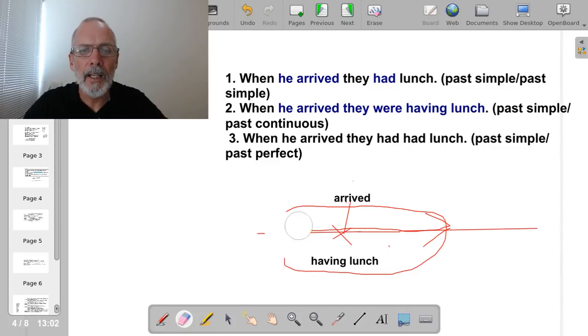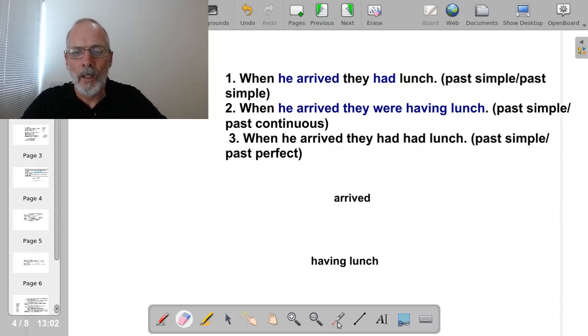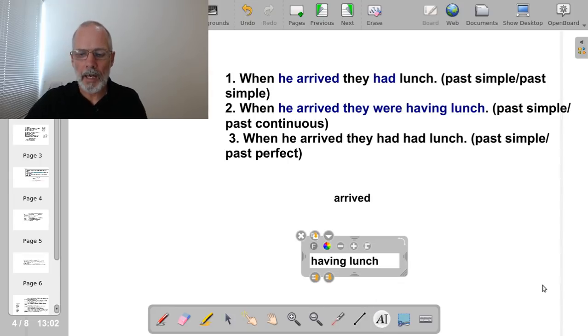And finally we have the last sentence, which is: when he arrived, they had had lunch. Well, the first thing here is that many people get confused with this. They say, how can you say they had had? It doesn't make sense.